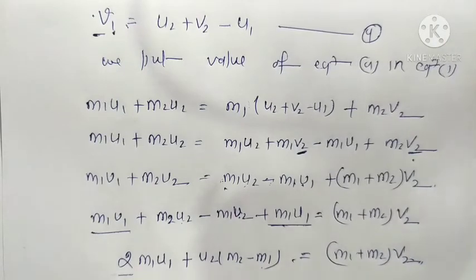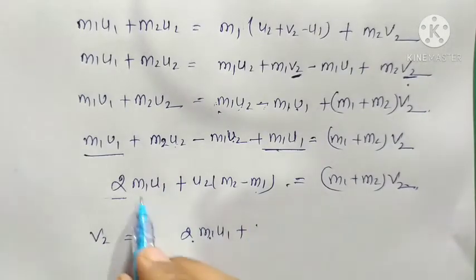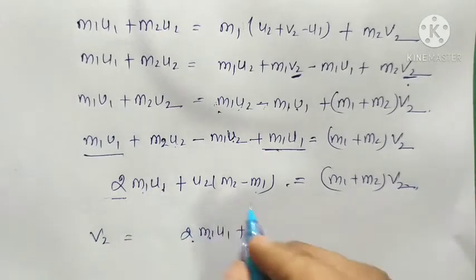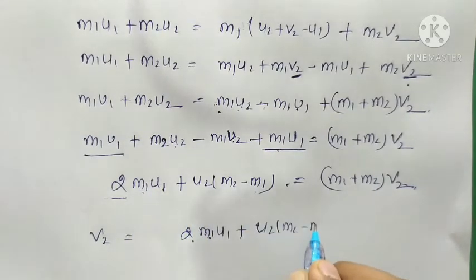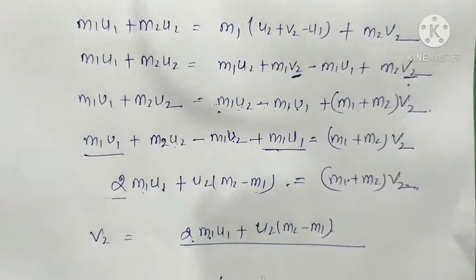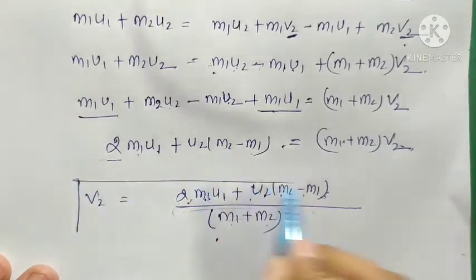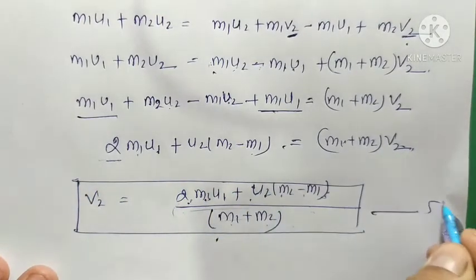So finally we will get the value of v2. v2 is equal to 2 m1 u1, and u2 (m2 - m1), this term goes to the denominator, I mean m1 + m2. So v2 is equal to [2 m1 u1 + u2 (m2 - m1)] upon (m1 + m2). This is the value of v2. We give it equation number 5.